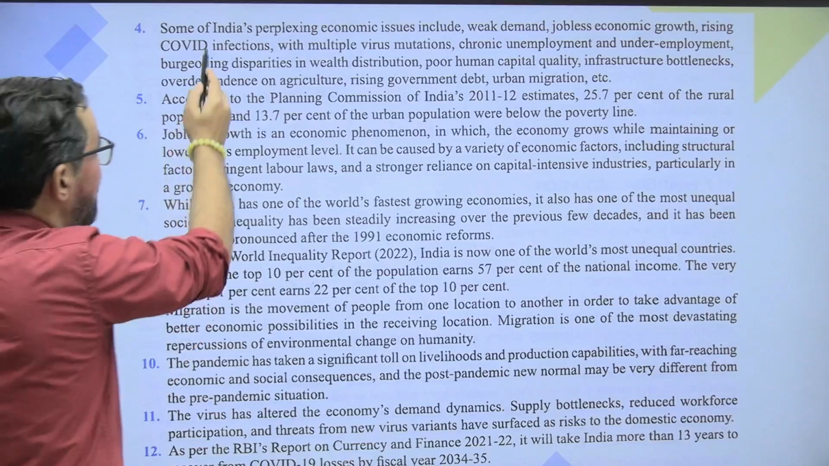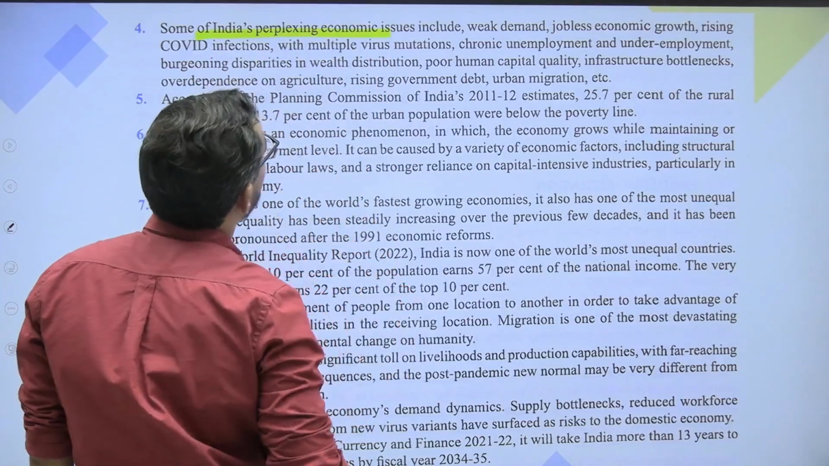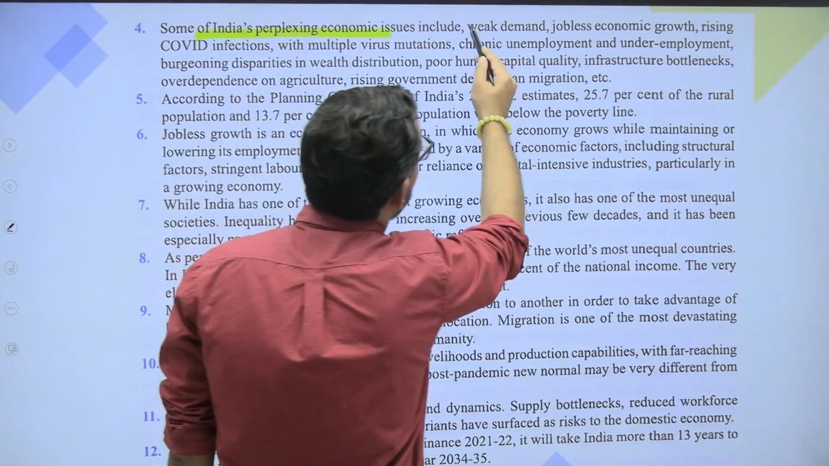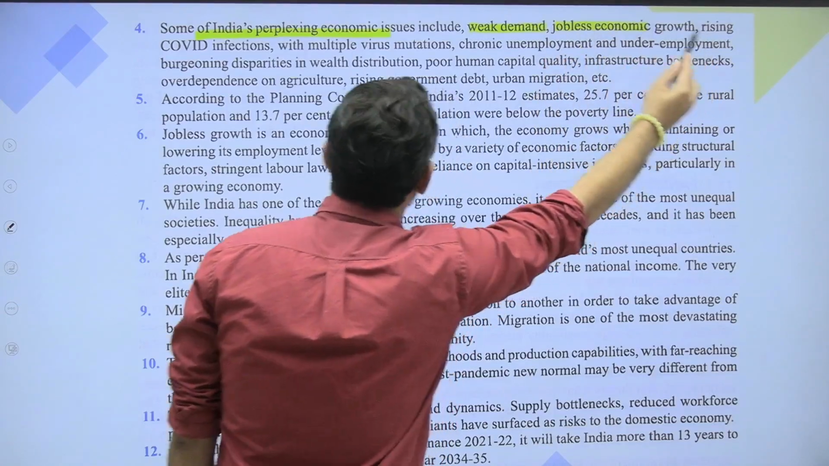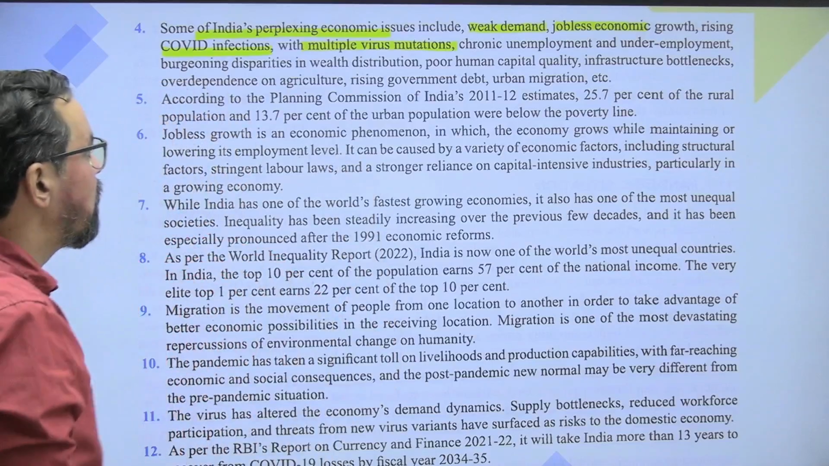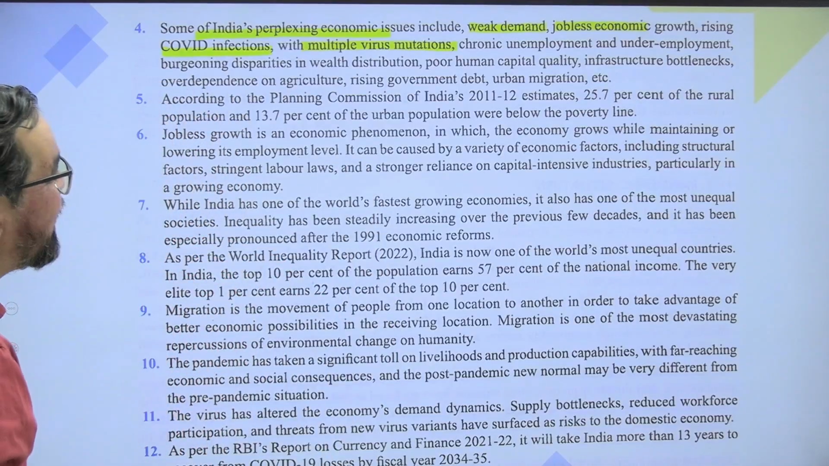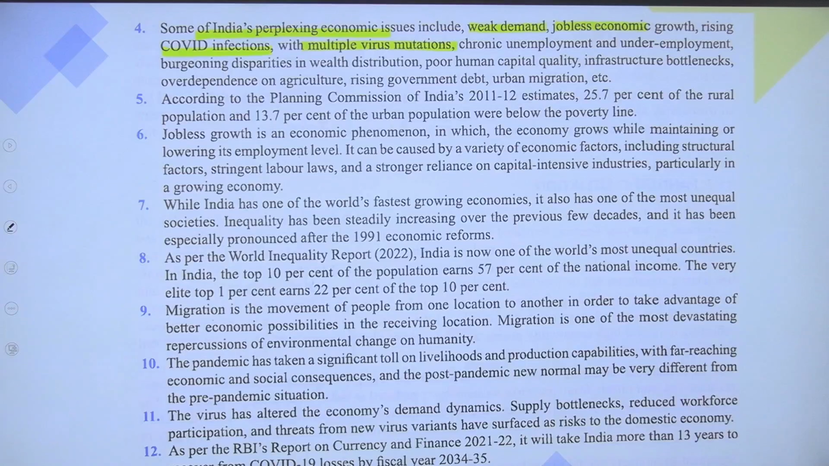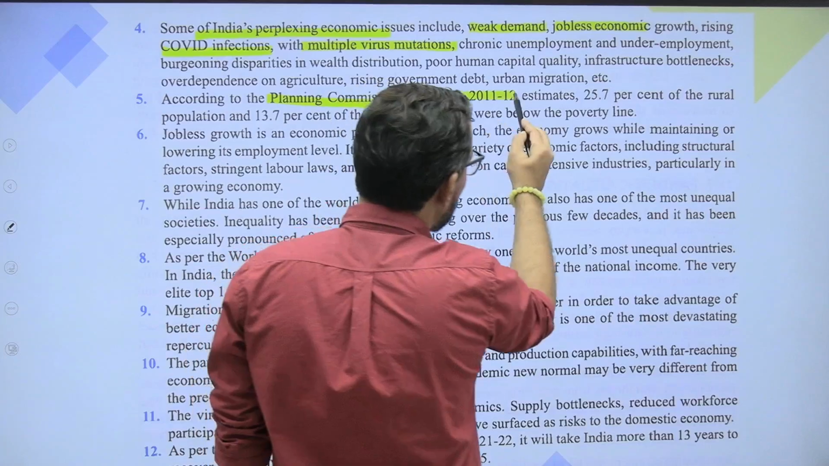Some of India's perplexing economic issues include weak demand, jobless economic growth, rising COVID infections with multiple virus mutations, chronic unemployment and underemployment, glaring disparities in wealth distribution, poor human capital quality, infrastructure bottlenecks, over dependence on agriculture, rising government debt, and urban migration.